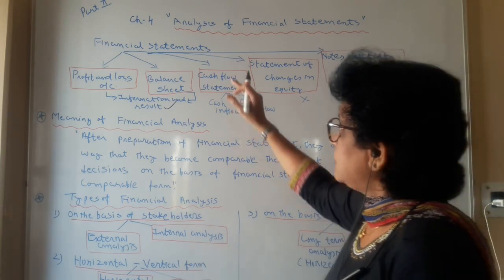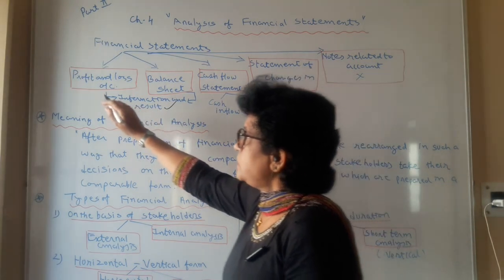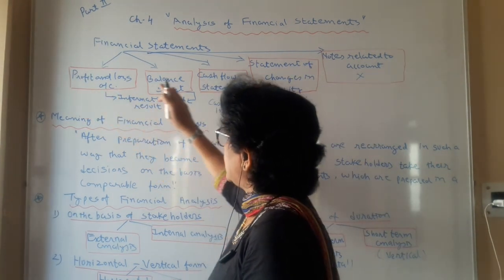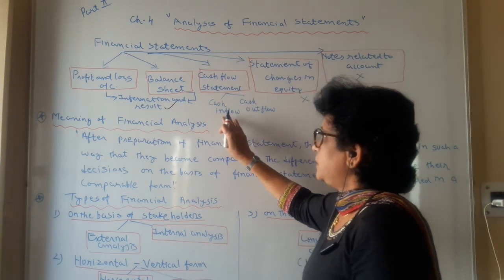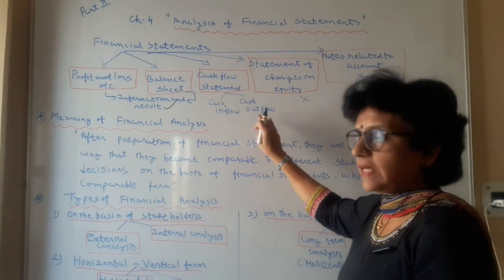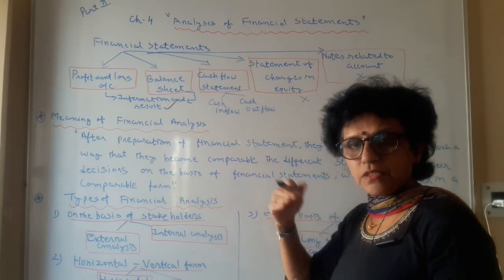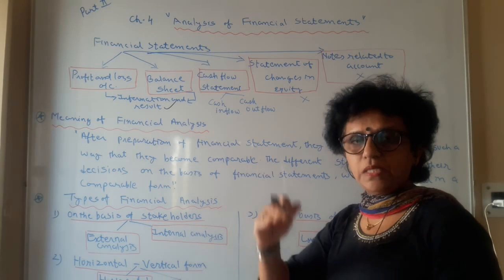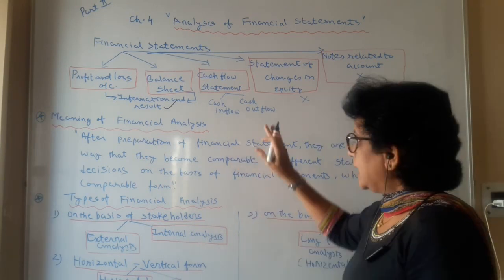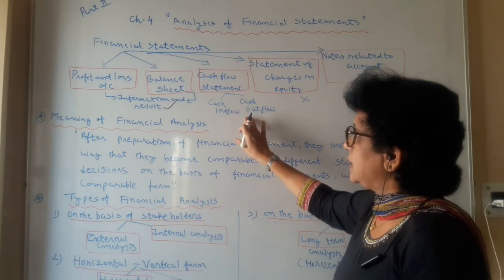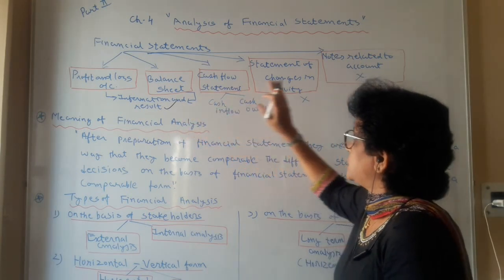So chapter 4 is talking about the analysis. We have to do the analysis of profit and loss as well as of balance sheet. See, the cash flow statement gives us information regarding cash inflow and cash outflow. So we want to know from where the cash is coming, where the cash is going, and whether our financial position is uplifted or not. So cash flow statement also no need to analyze. Mainly the focus of analysis is on the profit and loss and balance sheet.